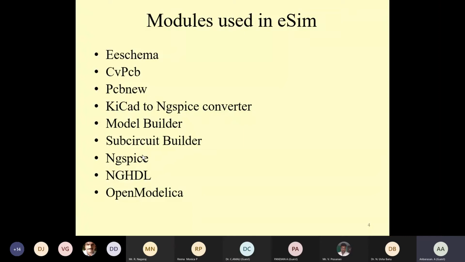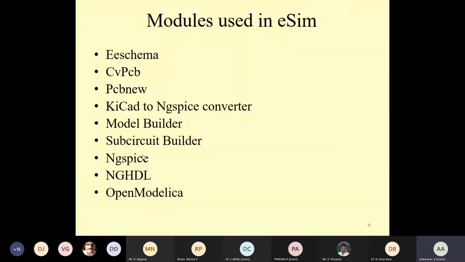From there, we can extract them. For example, circuits like operational amplifiers, the IC555 timer, and the half adder can be designed as subcircuits and stored in the subcircuit library. From the library, we can extract them and design the complex circuits.